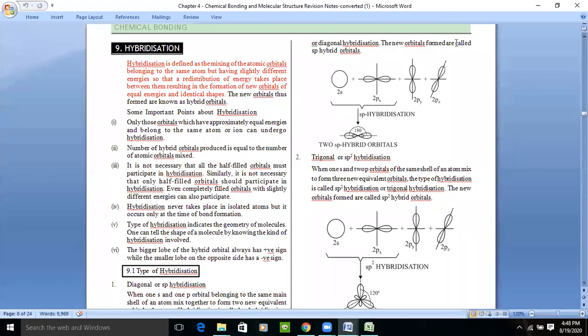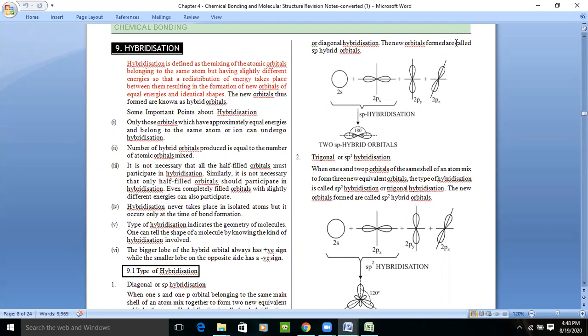VBT explains how repulsion takes place, how the overlapping of atomic orbitals takes place, and what the types of covalent bonding are, sigma and pi bonding. It explains many things related to the shape, geometry, and structure of molecules. But after that, hybridization came.